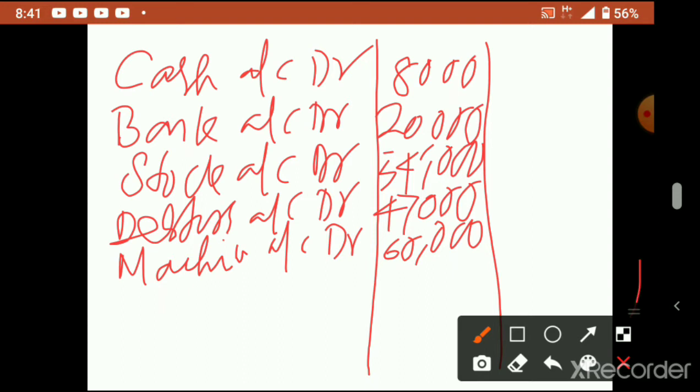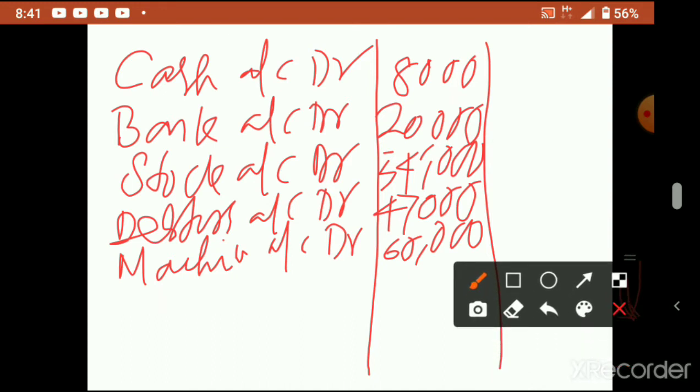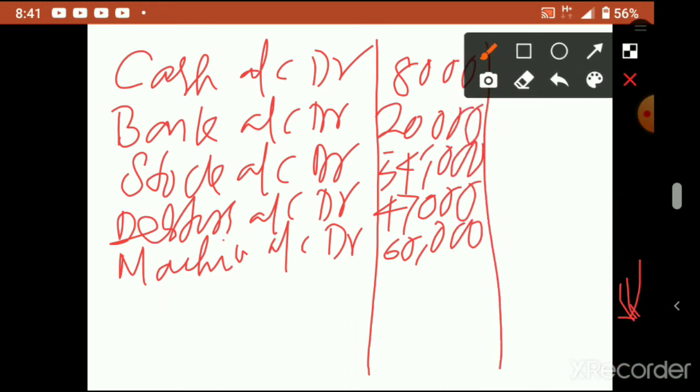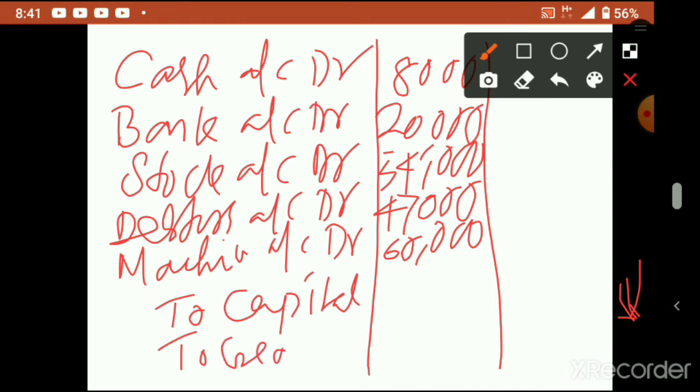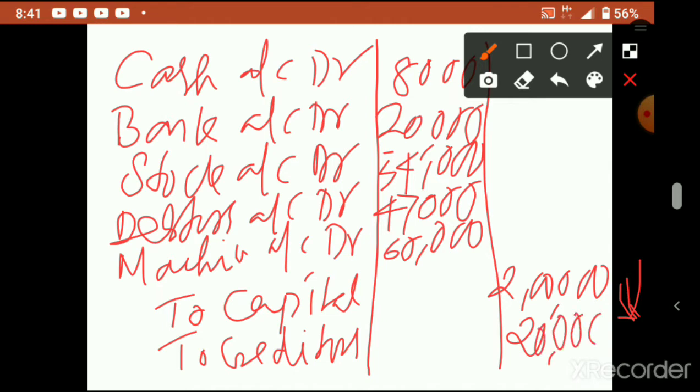Now what we have to credit is all the liabilities. So what are the liabilities? To capital, to creditors. The amount: capital is 2 lakhs, creditors 20,000. So this is the position.